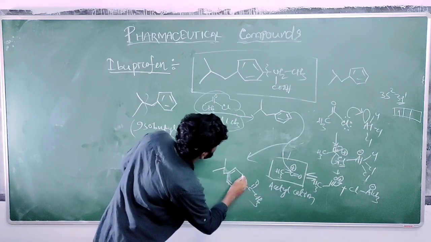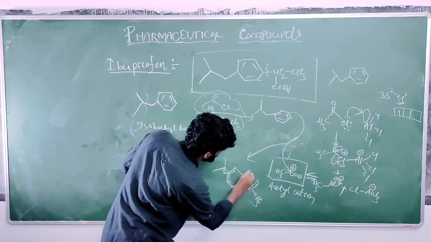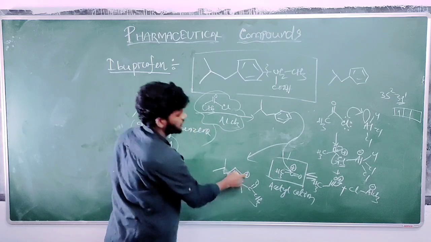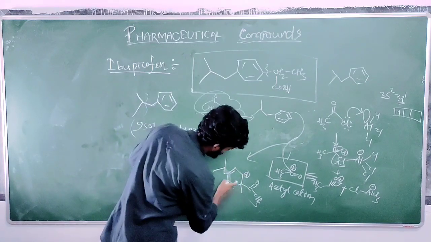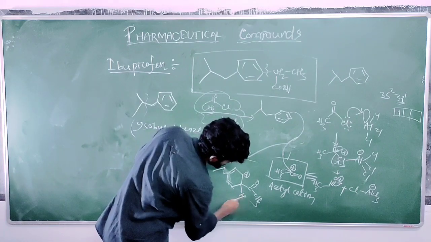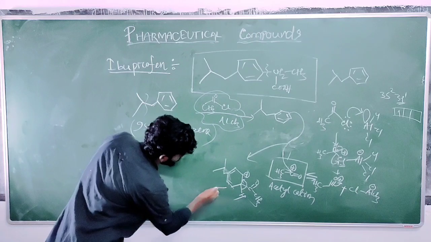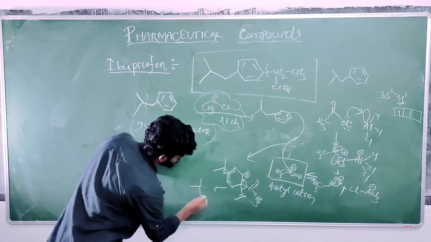And this bond moves. As this bond moves, there is a positive charge here, and again benzene will go to the aromatic state. This H plus is returned back to satisfy the aromatic structure.